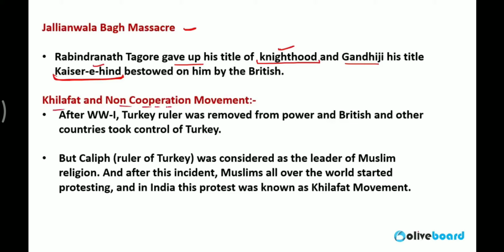Khilafat movement and non-cooperation movement. After the First World War, the Turkey ruler was called Khalifa.